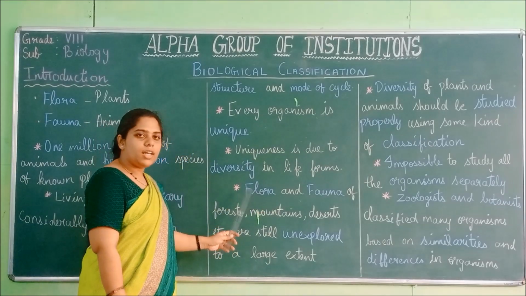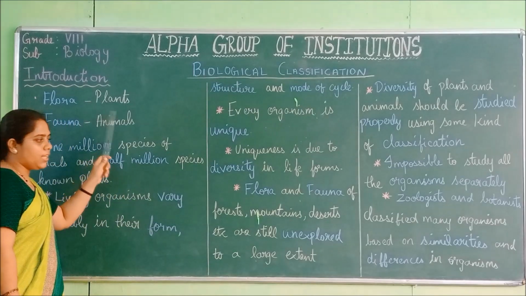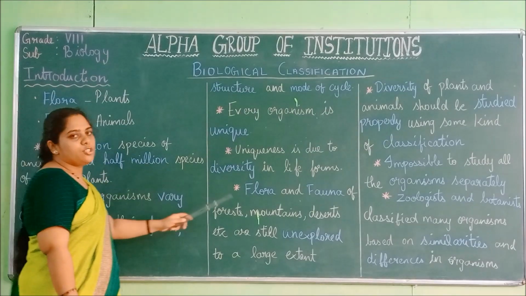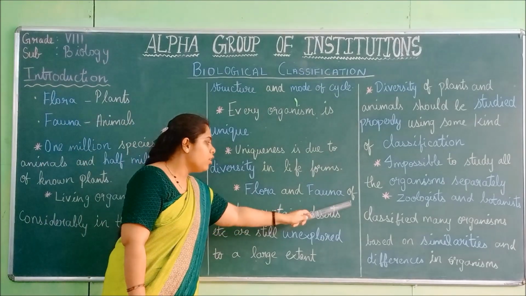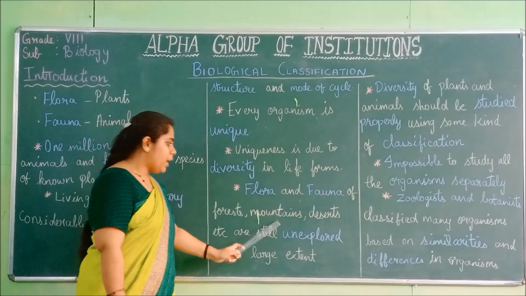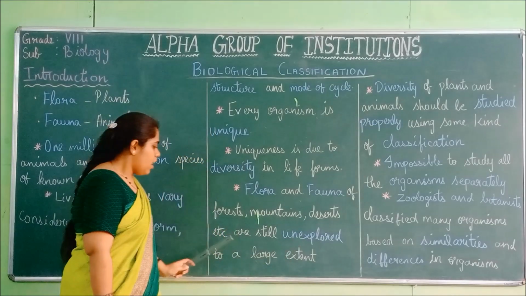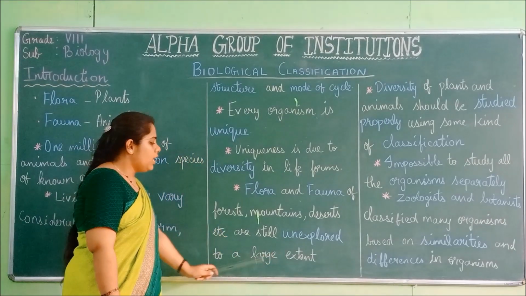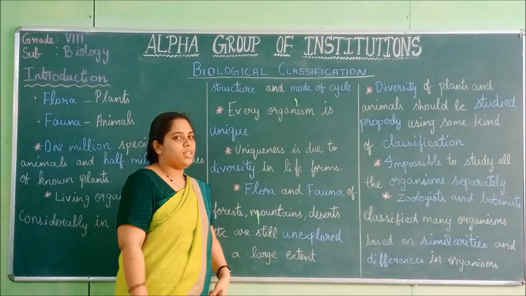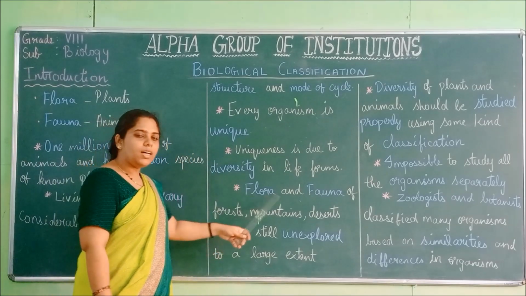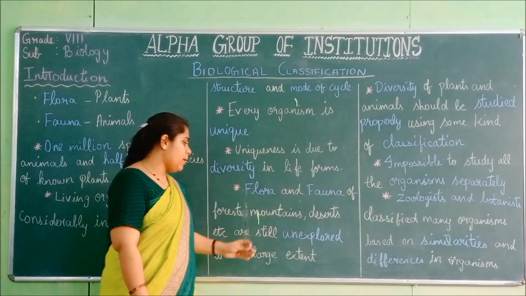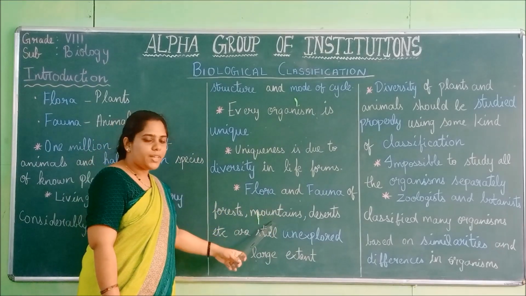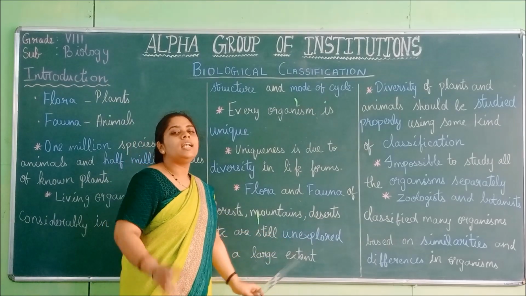And flora, what did I tell you? Flora means plants and fauna means animals. The flora and fauna of forests, mountains, deserts, etc. are still unexplored to a large extent. What are they telling? The plants and animals present in the forests, mountains and deserts are still unexplored.